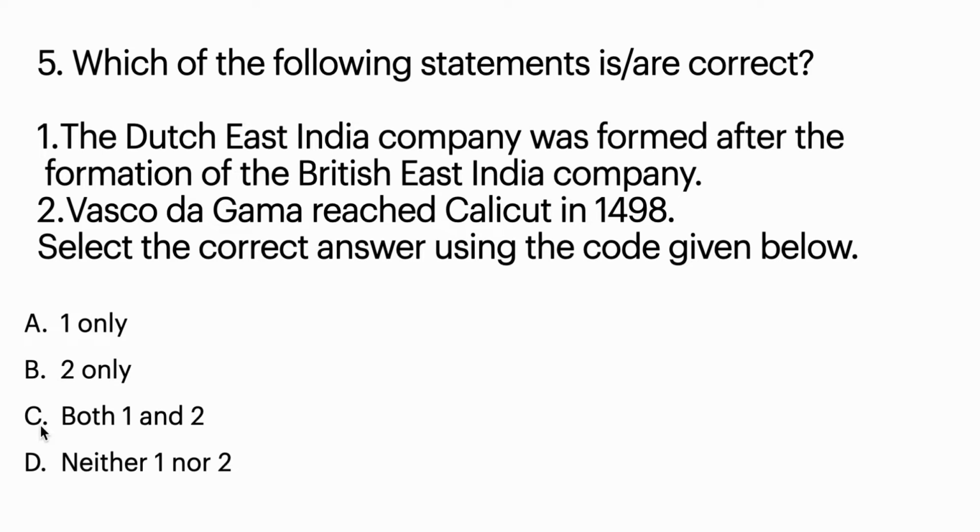Here, the Dutch East India Company was formed in the year 1602, and the British East India Company was formed in the year 1600. Now read the sentence. The Dutch East India Company was formed after the formation of British East India Company. Is it true? Yes, the first statement is correct. And the next one is Vasco da Gama reached Calicut in the year 1498. This is true. So option C, both 1 and 2 are correct.